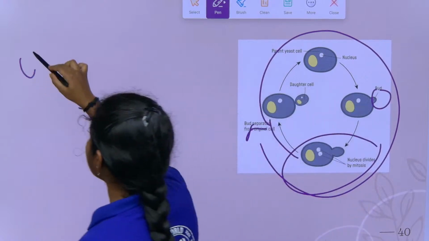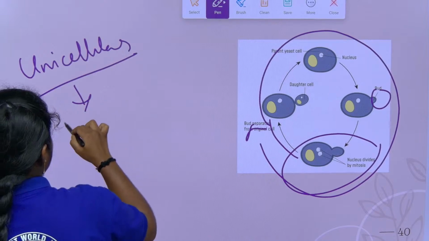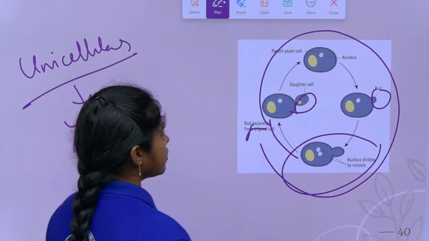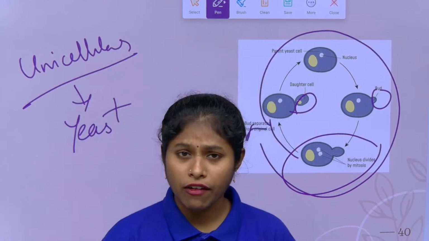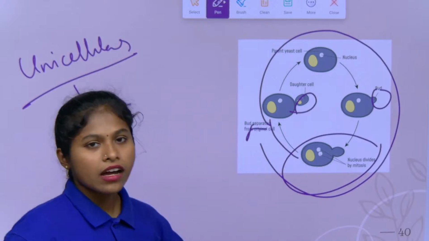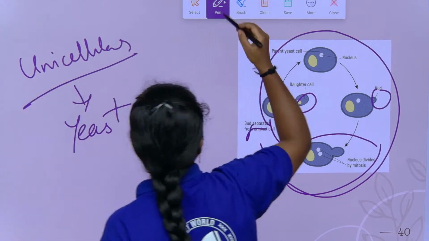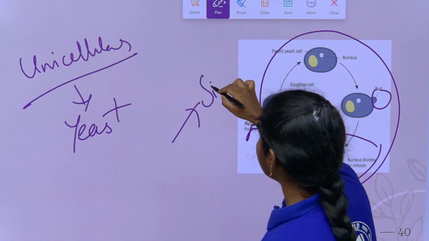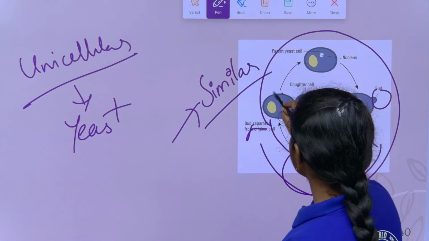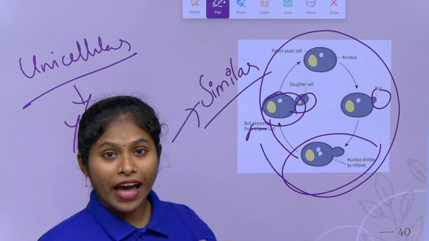Budding happens in unicellular organisms. Example is yeast. When it arises under favorable conditions, it is detached from the parent. It is exactly identical to the parent, and you should not find any differences between them. In this, there is no extinction of the parent. The parent will not vanish, right, children.